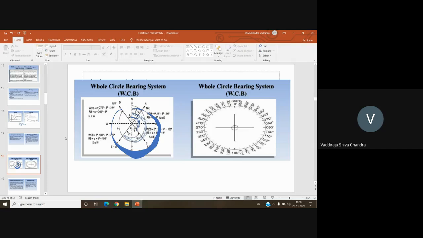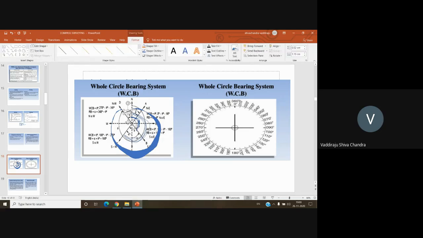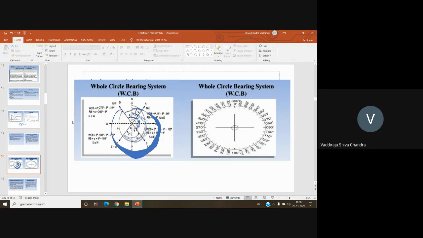But the main thing you need to keep in mind here is, in the last case you can see OD. When you are taking this line in the reduced bearing system, I will write north, then I'll measure this angle, and I'll write west. In the whole circle bearing system, I'm measuring in the clockwise direction. But when it comes to quadrantal bearing, I'm not bothered about the direction. I'm bothered only about the angular distance from the north direction, wherever it is nearer. Instead of measuring from here to here, I'm measuring from here to here.